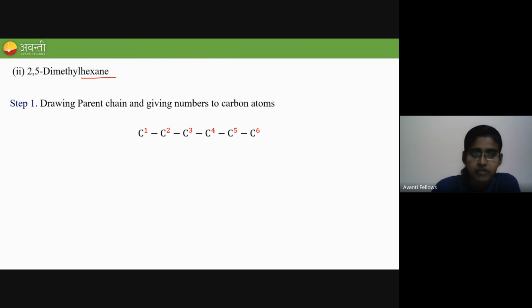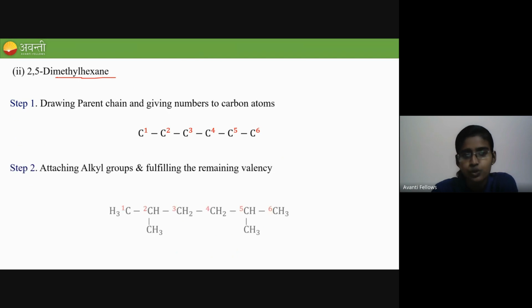So what is the name of the alkyl group? It is methyl, right? So to the fifth carbon and second carbon, you have to attach a CH3 group, and satisfy the carbons by putting hydrogens. That's all. Clear? Yeah. So this is about the nomenclature. I hope this is clear to all of you.